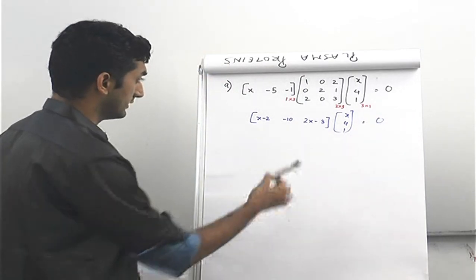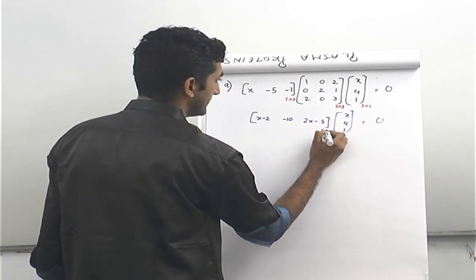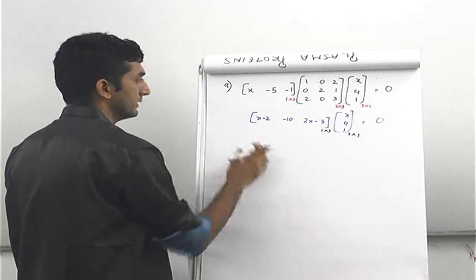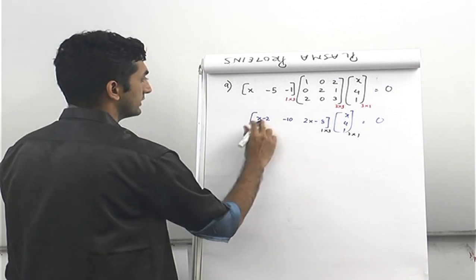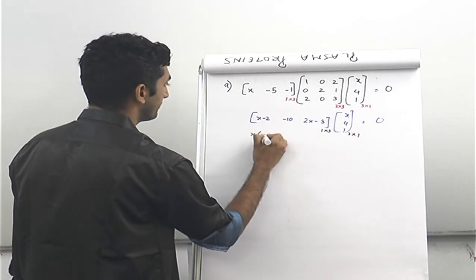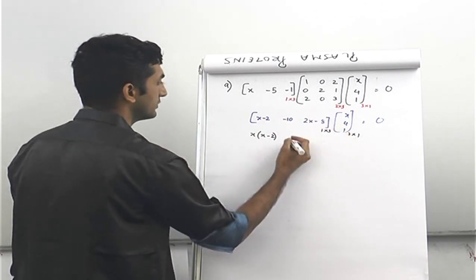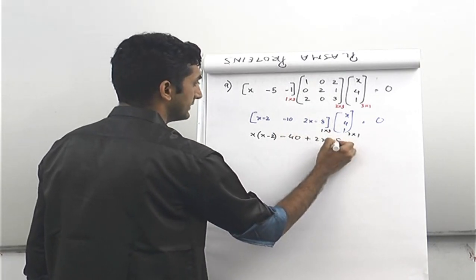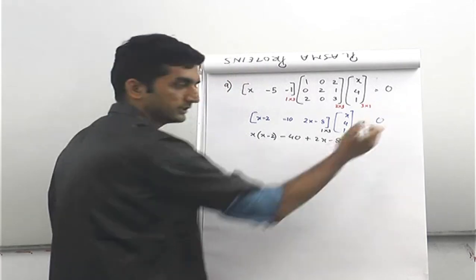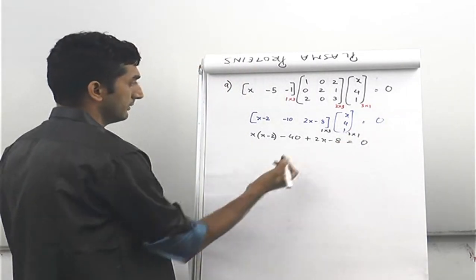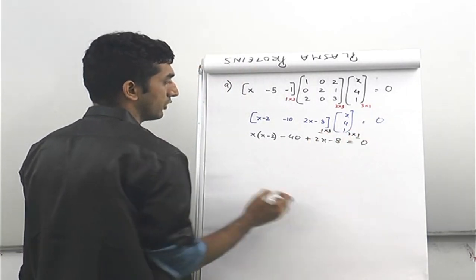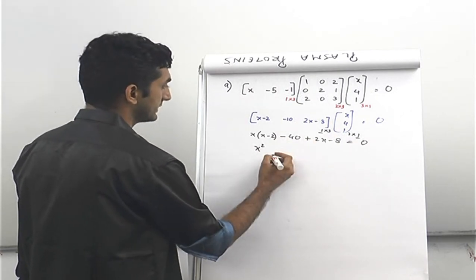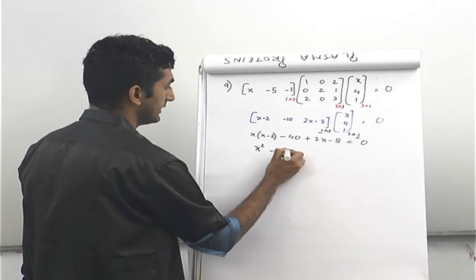So let's see where this multiplication goes. Now again, as I said, this is 1 cross 3, this is 3 cross 1. We have to multiply both of them, first row, first column. So it's x into x minus 2, minus 10 into 4 is minus 40. And this into this is plus 2x minus 8. This is equal to 0 because there is only one term there, because the final order will be 1 cross 1, which is just one element. So x square minus 2x plus 2x is 0, minus 48 equal to 0.